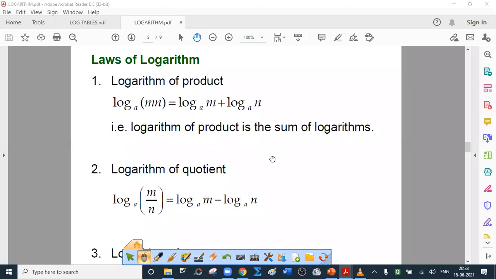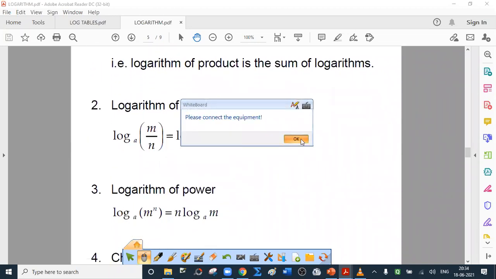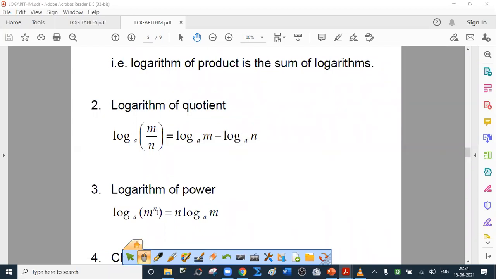Second, logarithm of quotient. Log of m upon n is log m minus log n. See, division is converted into subtraction. This is very important. If I ask you, find the value of 11 raised to 1 by 3, that is cube root of 11.